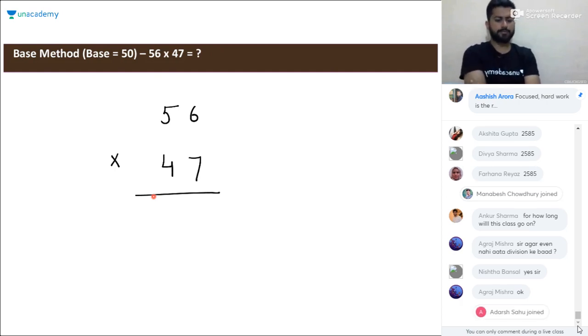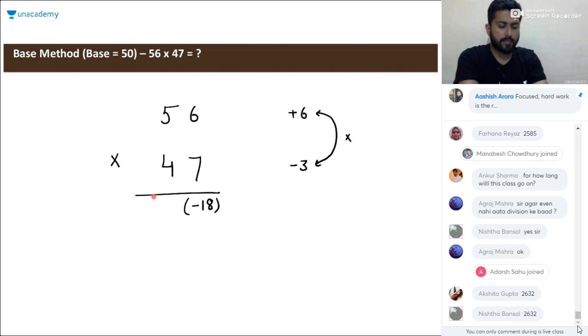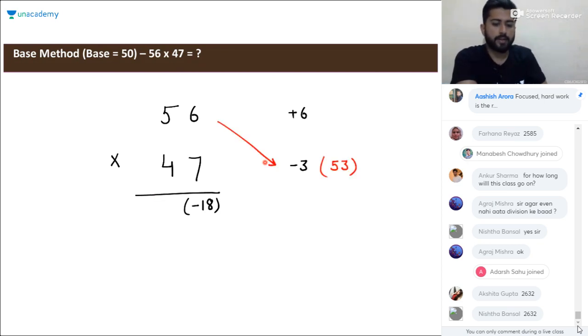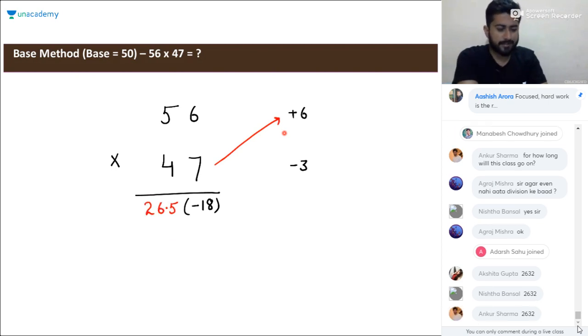Tell me the product. According to you, what should be the product? So 56 into 47. The deviation from 50 will be +6 here, and here it will be -3. Multiplying, -3 into 6 will be -18. 56 minus 3 will be 53, and 47 plus 6 will also be 53. So we'll do the same thing. We'll divide it by 2. It will be 26.5.